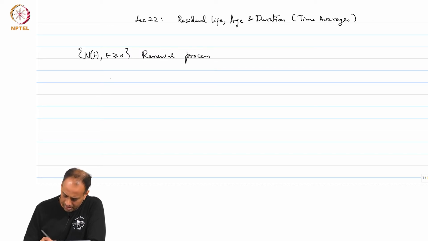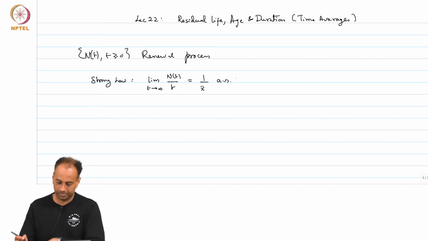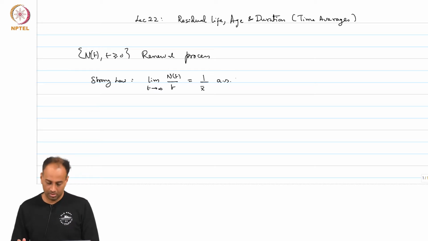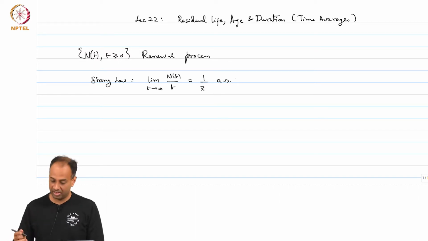we looked at the strong law last class. This is where we left off. The strong law says that the limit as t tends to infinity of N(t) over t is equal to 1 over x bar almost surely. So, the strong law is an example of a time average statement. Just to draw some pictures for you.